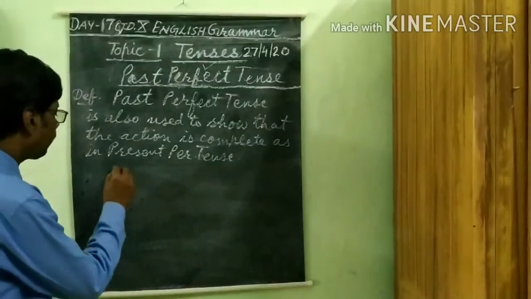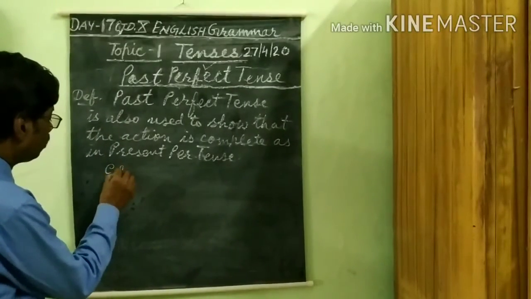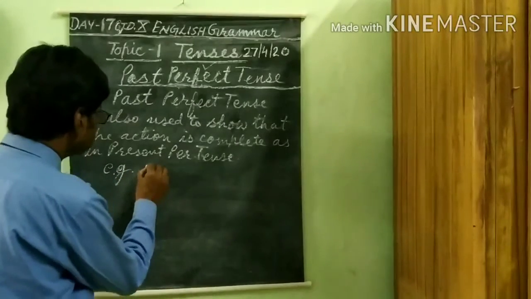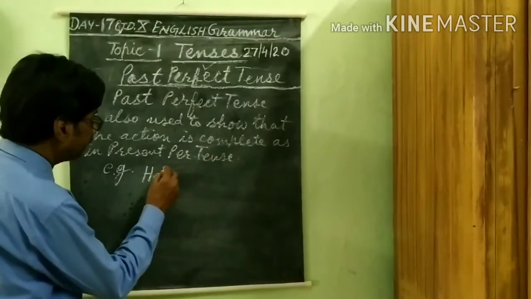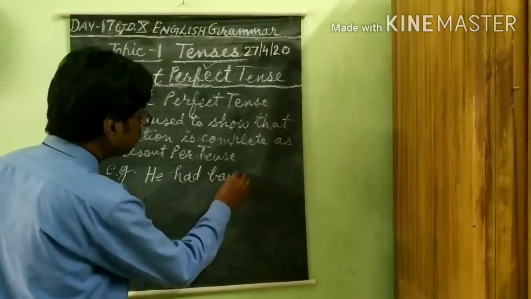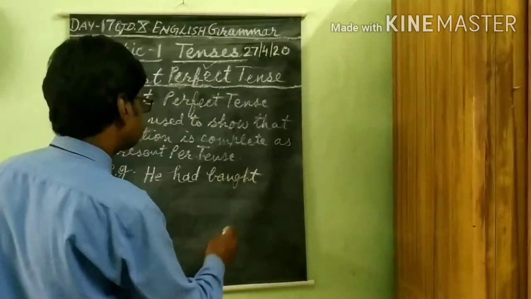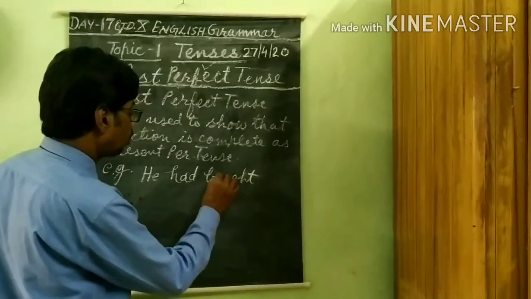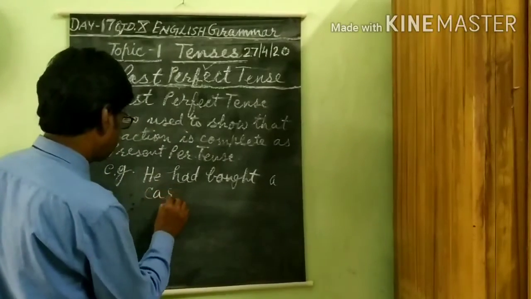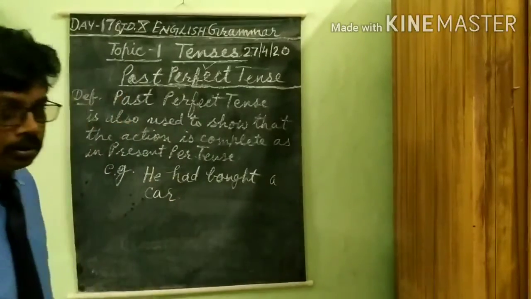Like, for example, he had bought a car. He had bought a car.